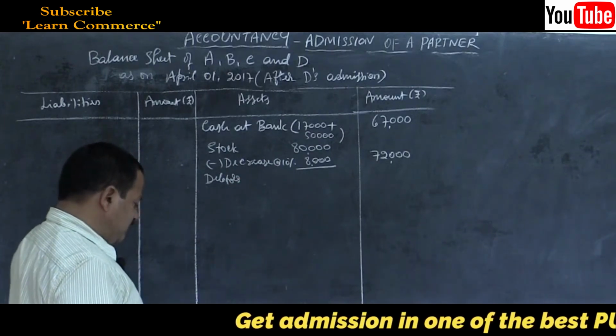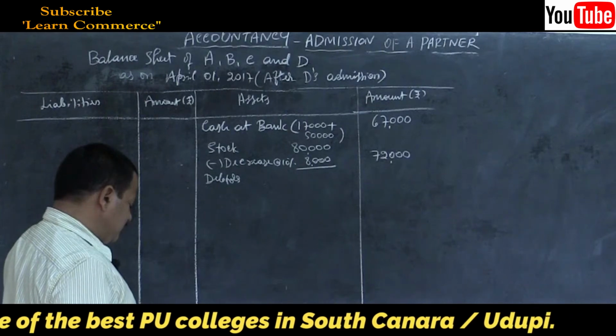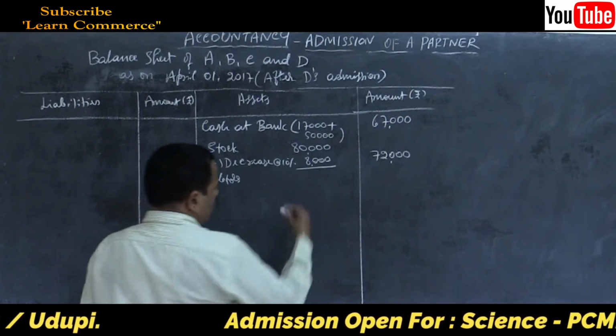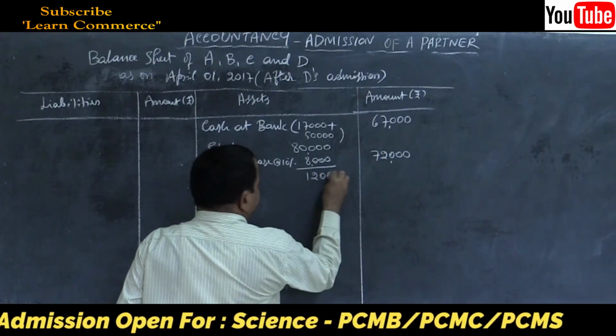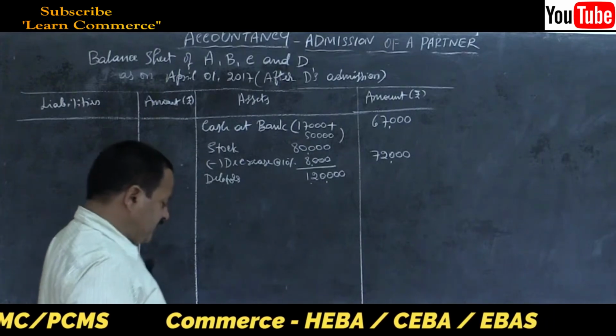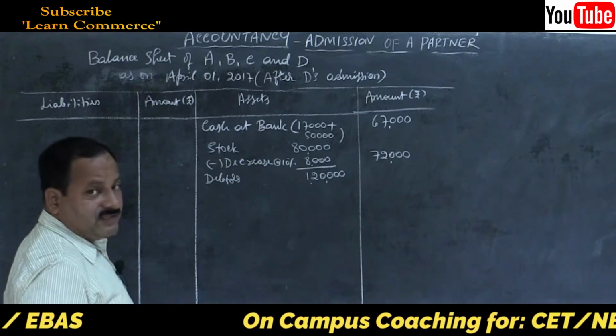Then comes debtors. I think there is a change again. Debtors 1,20,000 gross debtors. Then there is PDD. PDD was 6,000.